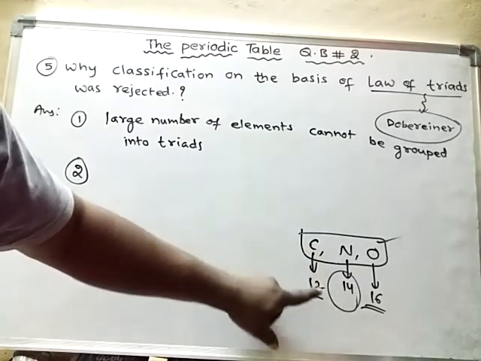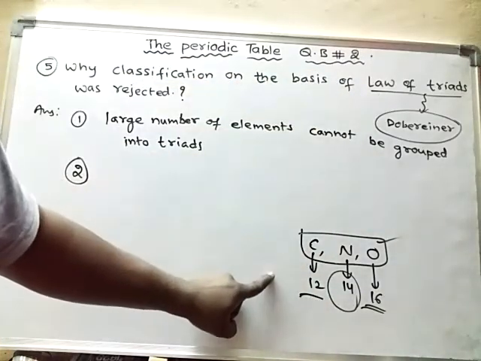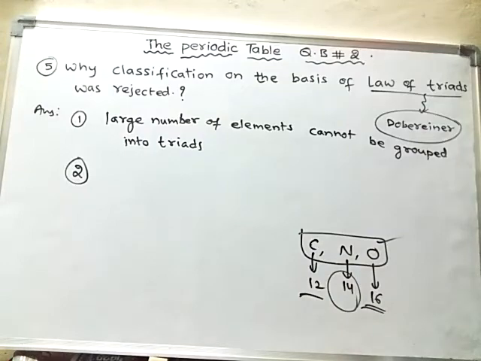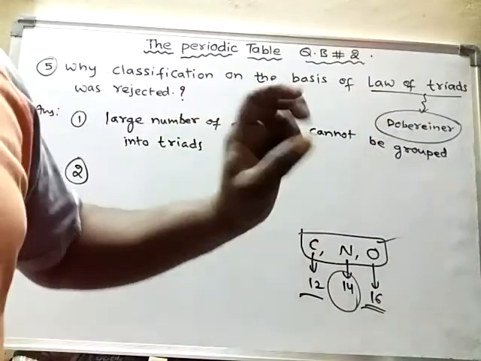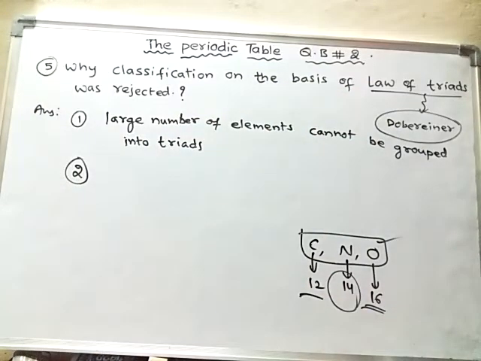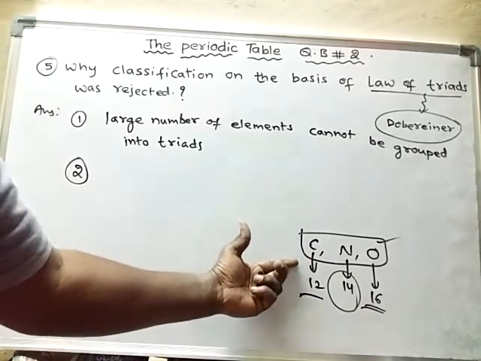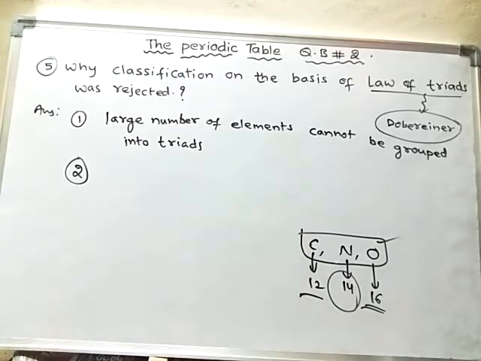See, mathematically this law of triads is okay, but property-wise these three elements are different in their properties. Generally a triad should always contain elements with similar properties. So that is the first important thing one should know. Here in this case there is a chance for making these elements into triads, but still they are not actual triads. Okay, so what is the second reason for this one?